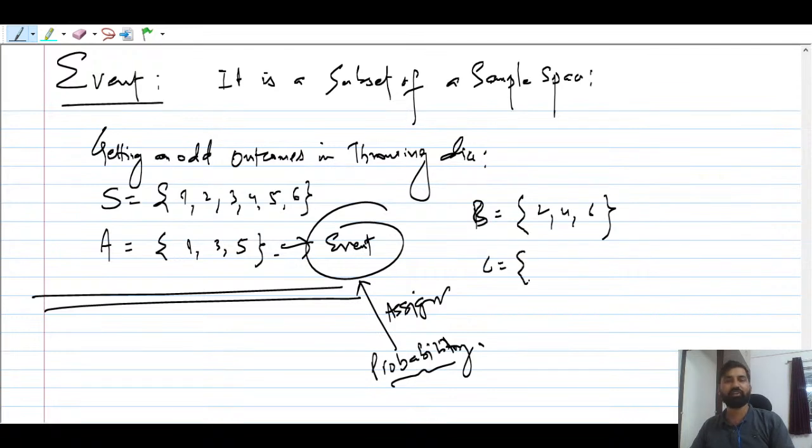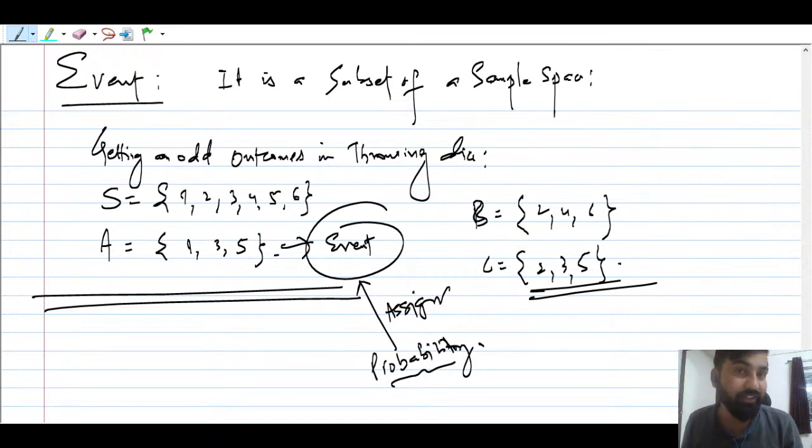And C you can define as getting prime numbers, so 2, 3 and 5. Understood? So in a sample space there can be many events, and there are various properties of events also. That is very important to keep in mind. I think this is clear.